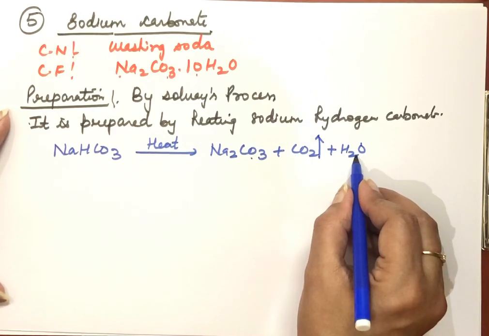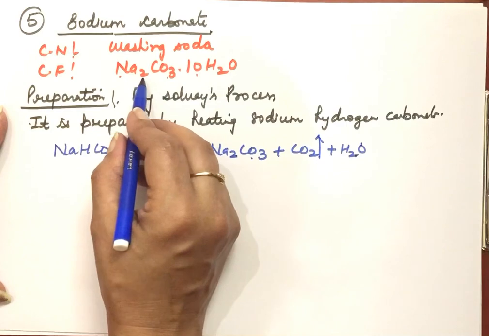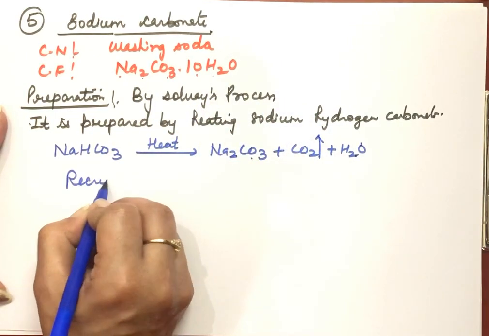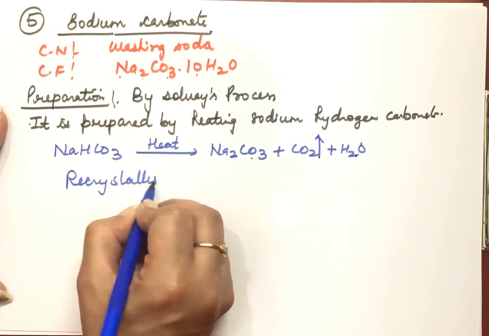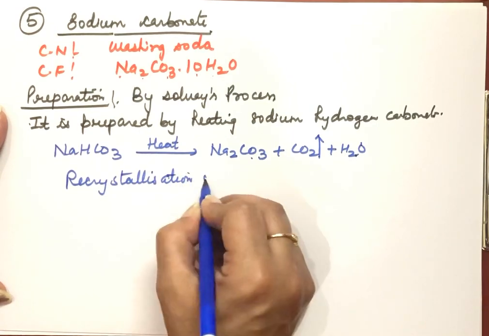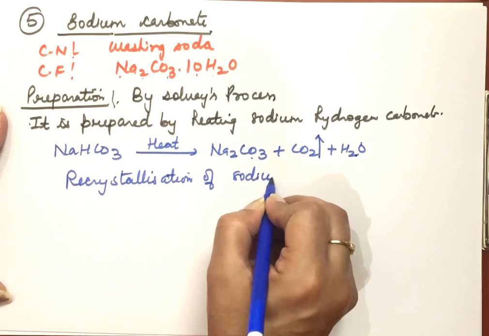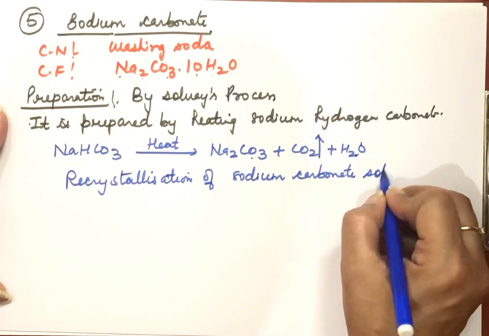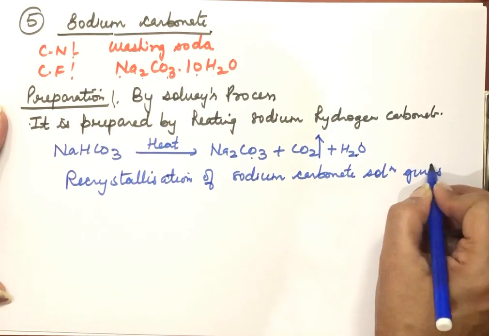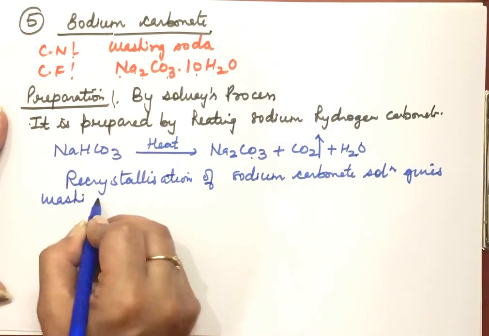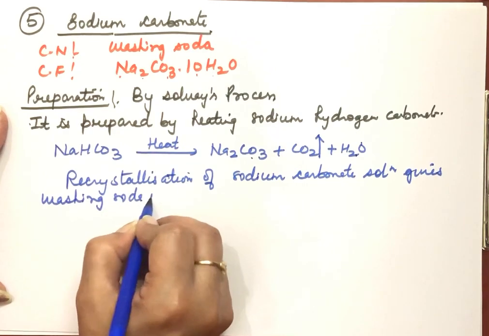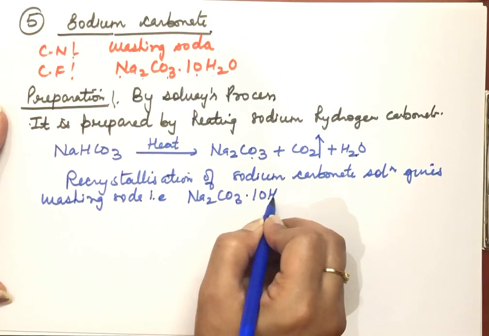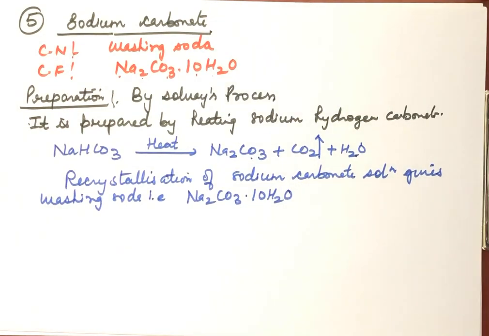Now this one is crystallized. On crystallization we get Na2CO3.10 water. So here recrystallization of sodium carbonate solution gives washing soda, that is Na2CO3.10 water, sodium carbonate decahydrate.